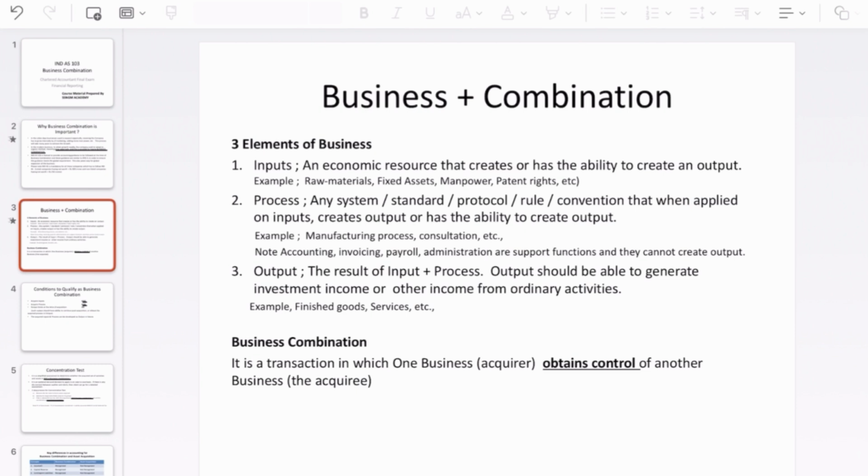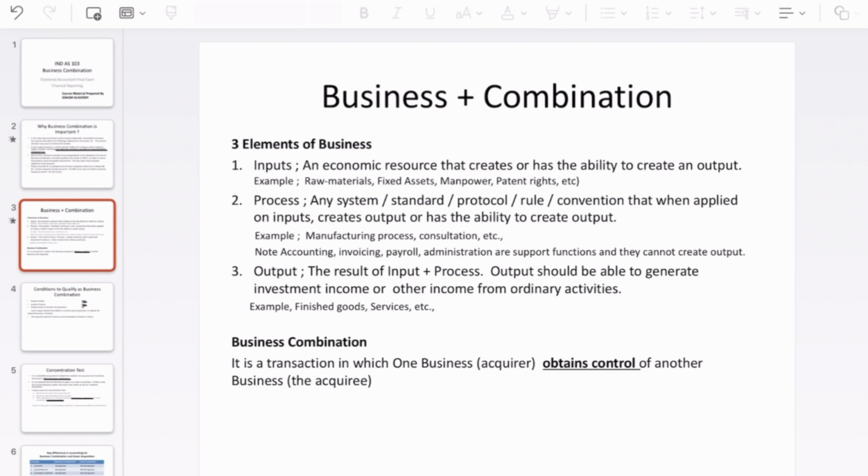So that is a kind of input. The business can be a factory or manufacturing setup, or even a service provider. As long as the business has input, and then I will explain what process and output mean, if these three conditions are met, then it might qualify as a business.